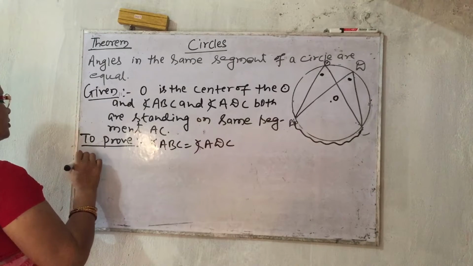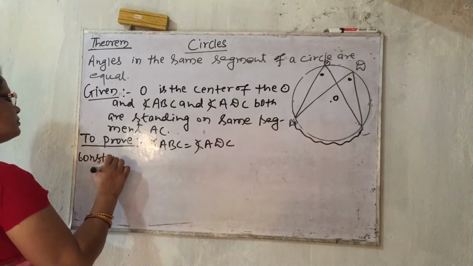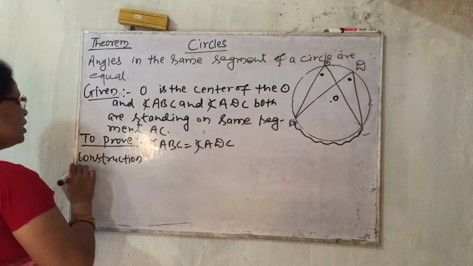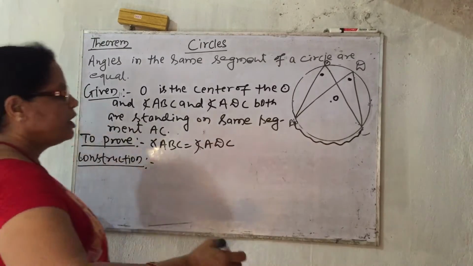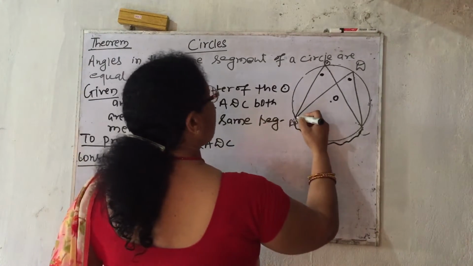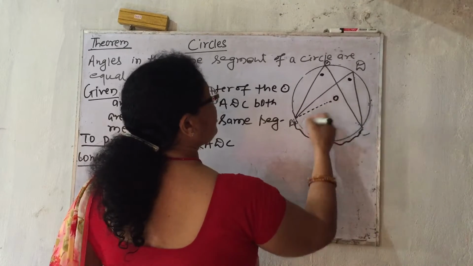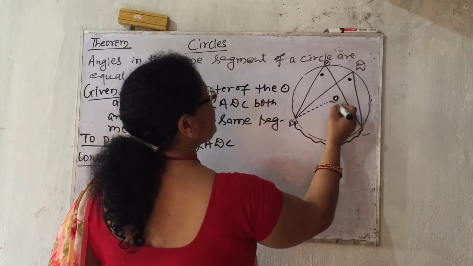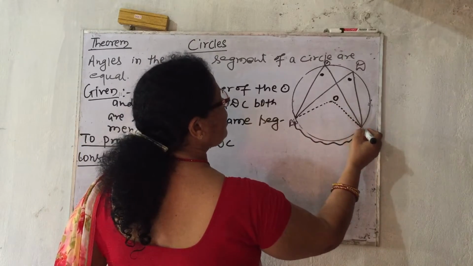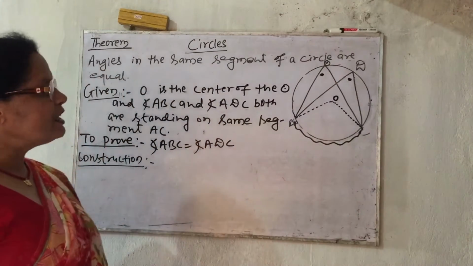Now construction. To prove this theorem, we need to construct from here. If we join this AO and OC, then what will we get?